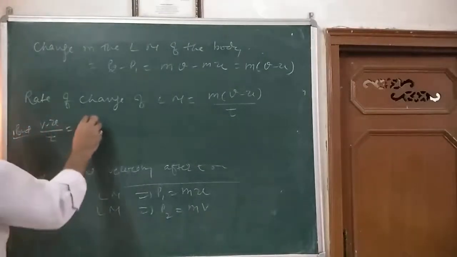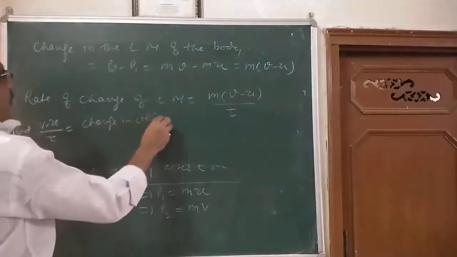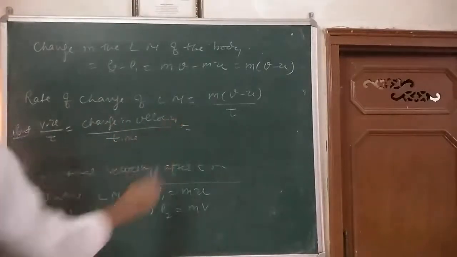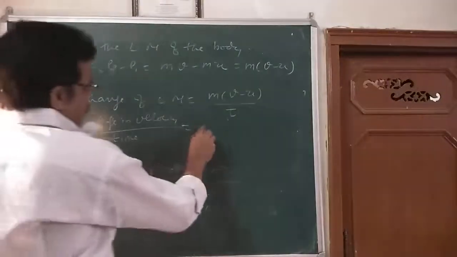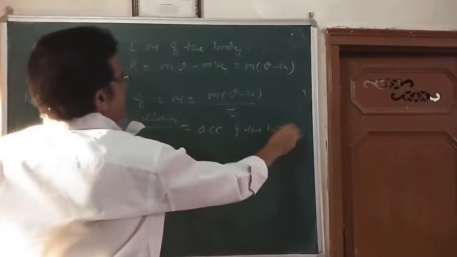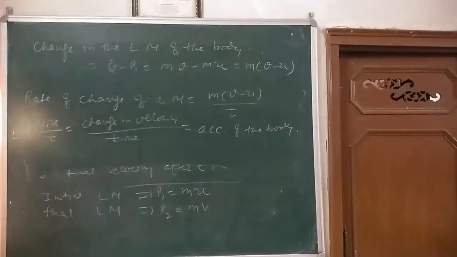That is the change in the velocity divided by time taken. This is called the rate of change of velocity, or acceleration of the body. Is it clear? So you can write here, this is the acceleration of the body.